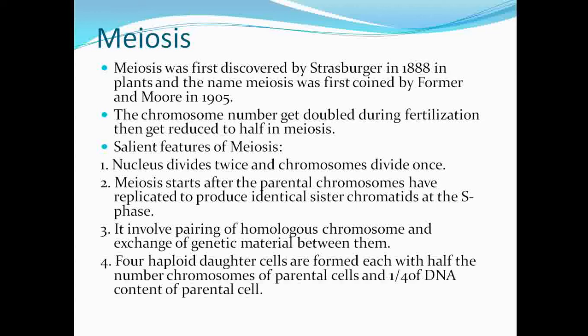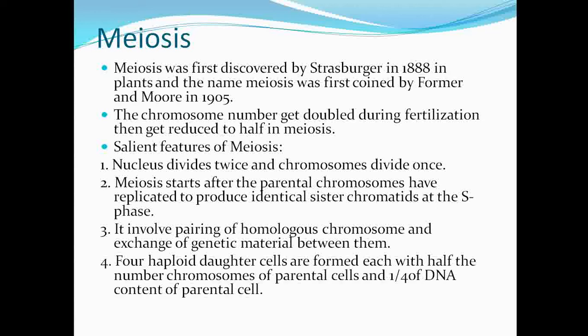Therefore meiosis ensures the production of the haploid phase in the life cycle of sexually reproducing organisms, whereas fertilization restores the diploid phase. Thus fertilization and meiosis are antithetical processes and compensate for each other.